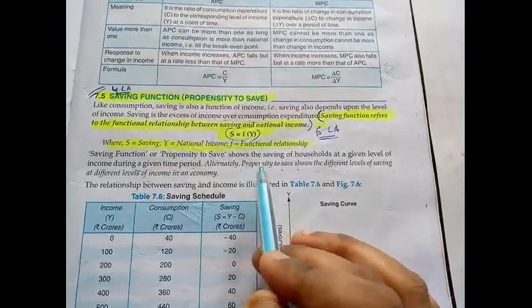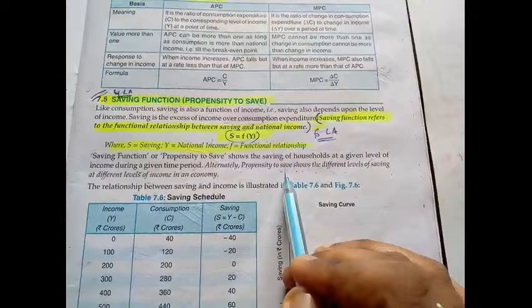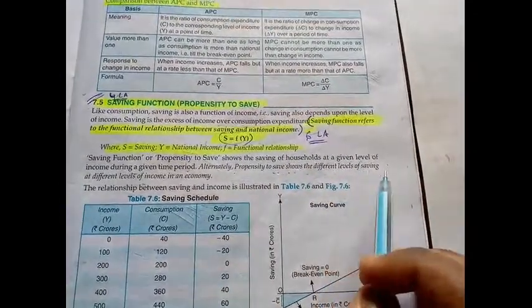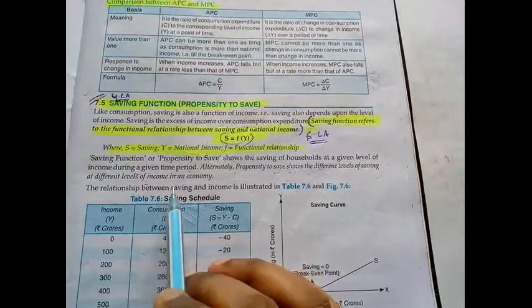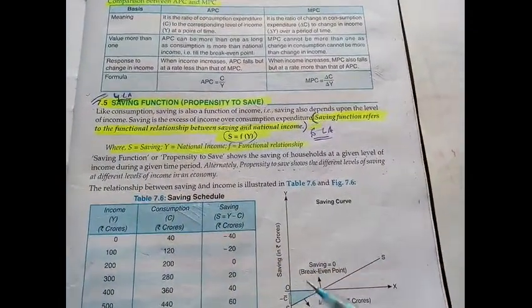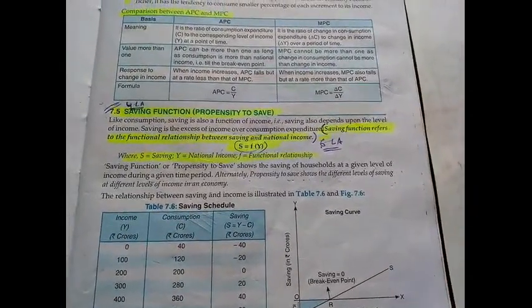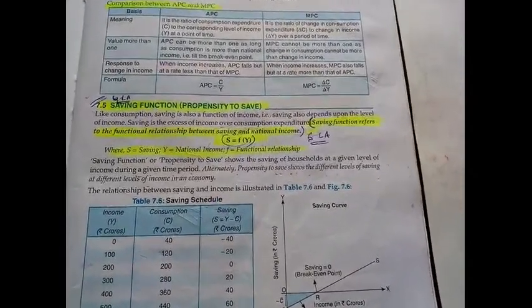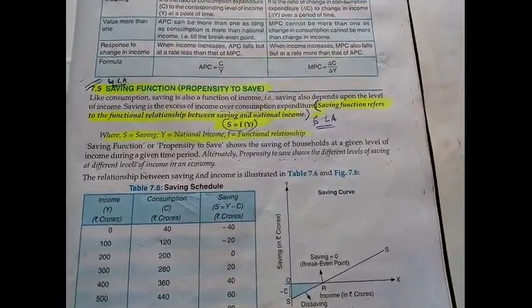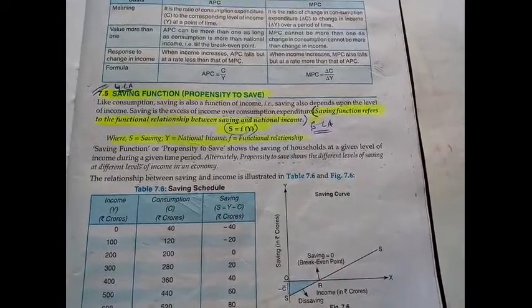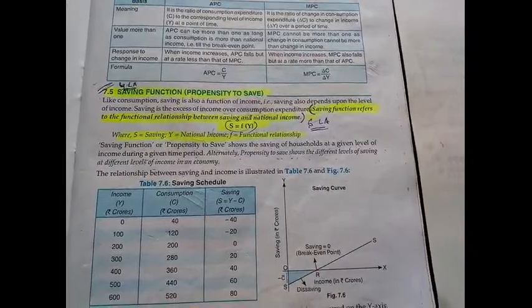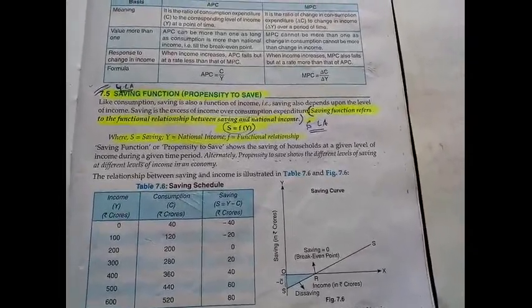Alternatively, propensity to save means wishing to save; it shows the different levels of saving at different levels of income. Like propensity to consume, where you saw how consumption changes at different levels of income, here in propensity to save we will see how much you are saving at different levels of income.